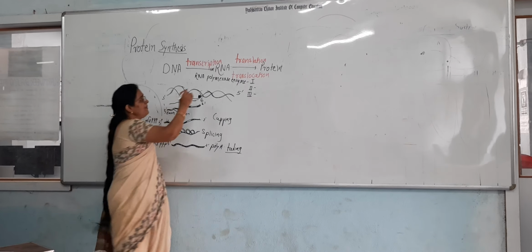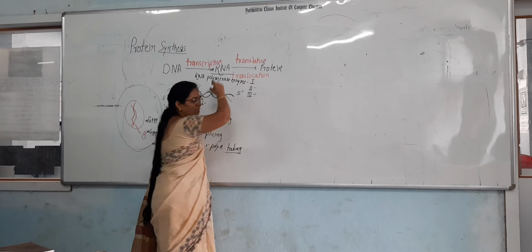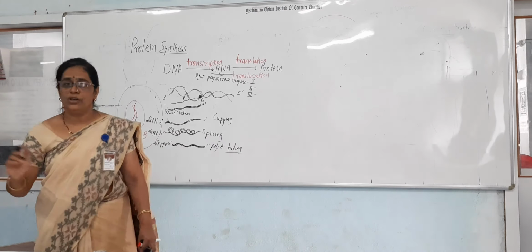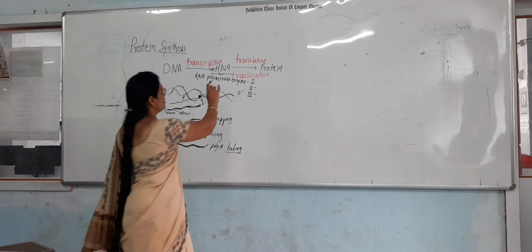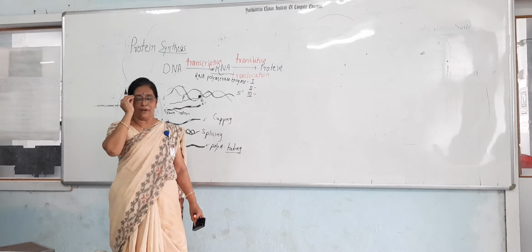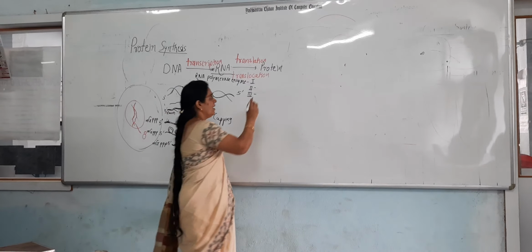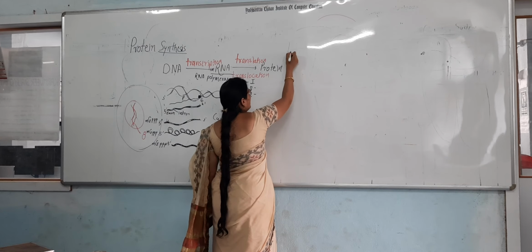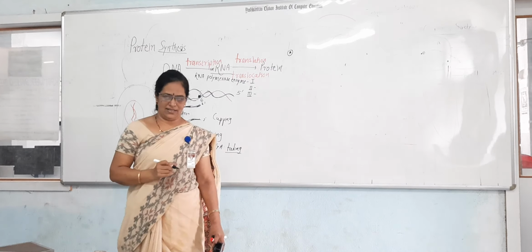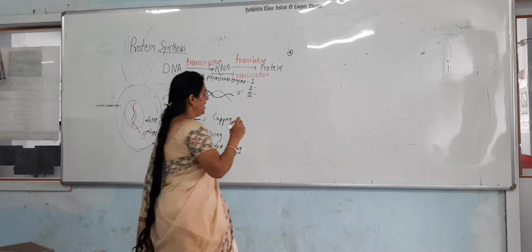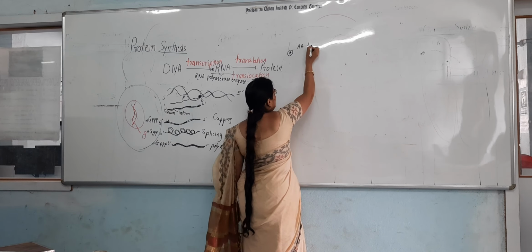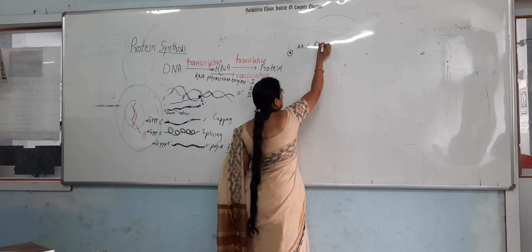Then from that messenger RNA, how is the protein synthesized? The process is called translation. The first step is the formation of the amino acyl tRNA complex.